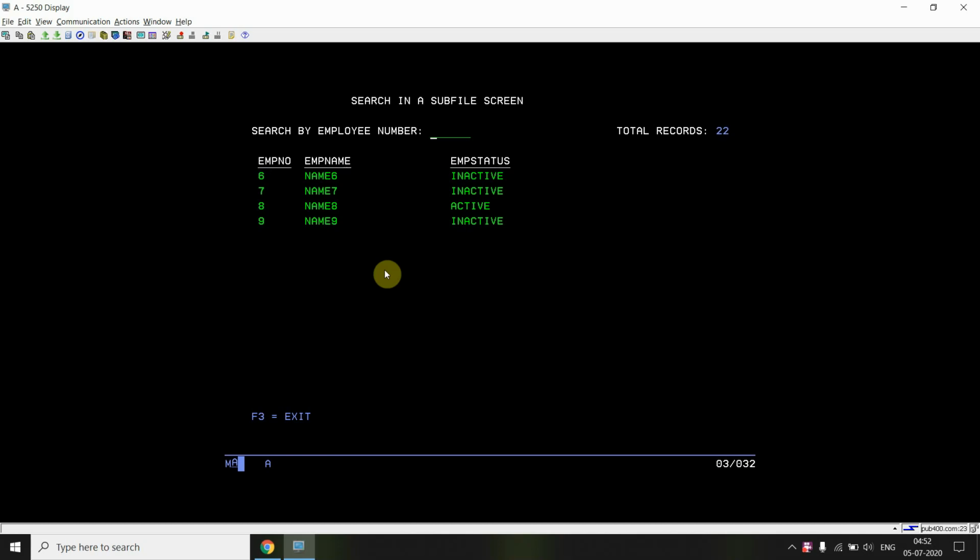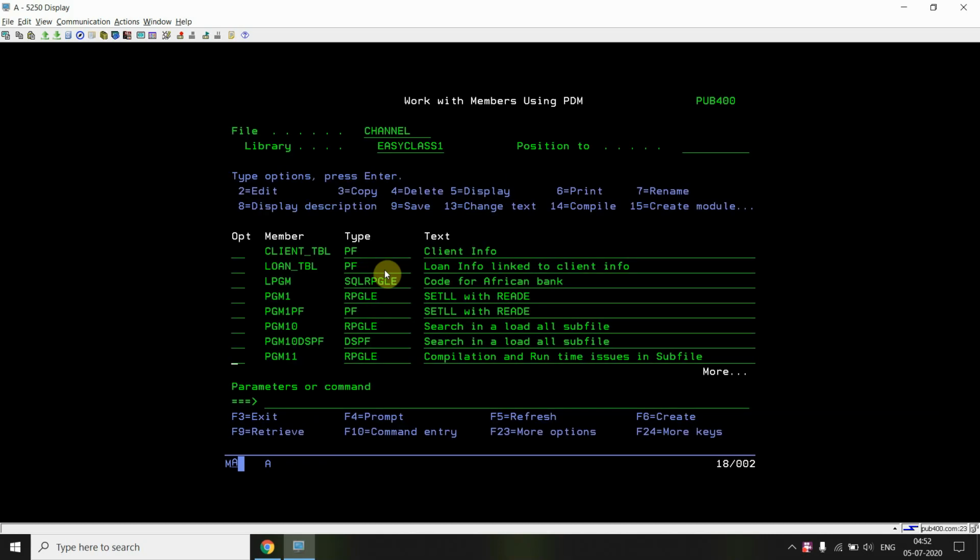I'm not navigated back to the first page. So this is the second error. The first error was the overlapping issue, which is the compilation error. This is the runtime error, which we won't surface anyhow, but it actually exists in a load-all subfile. So we need to handle this thing in our load-all subfile.